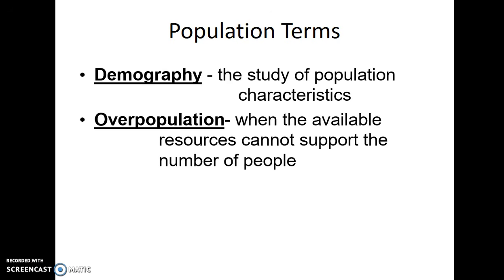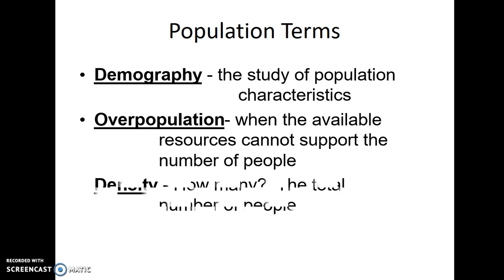Overpopulation, we need to make sure that we understand that overpopulation is not too many people in an area. That is not overpopulation. Overpopulation is too many people given the amount of resources. So overpopulation is when we have too many people and not enough resources. It's that point at which resources are outpaced by the population.